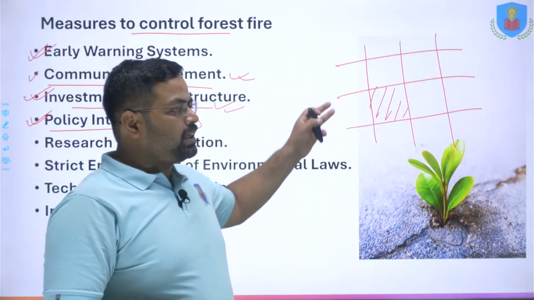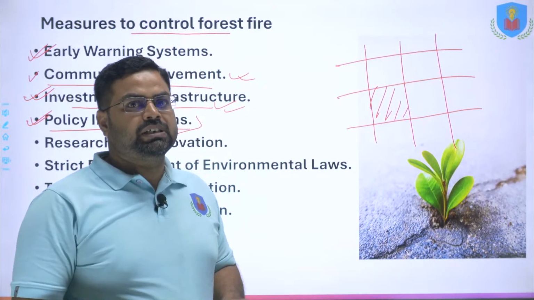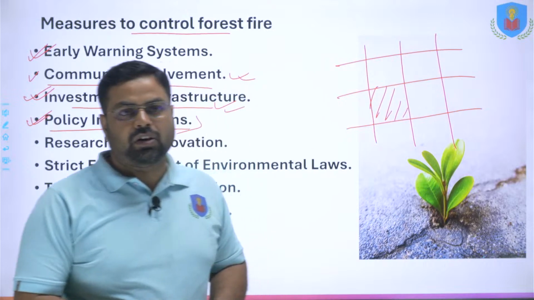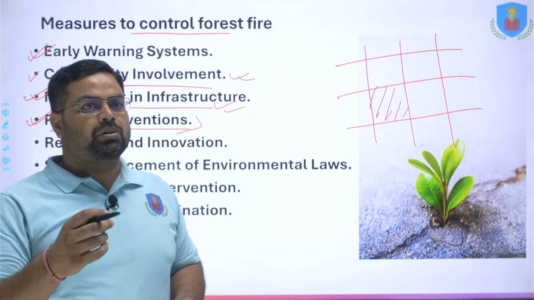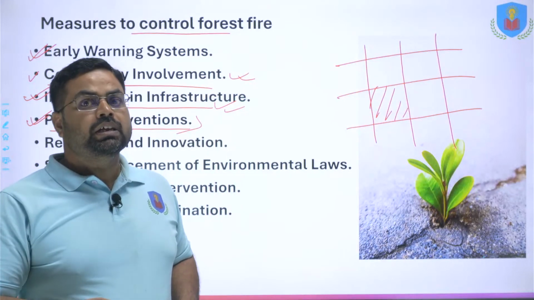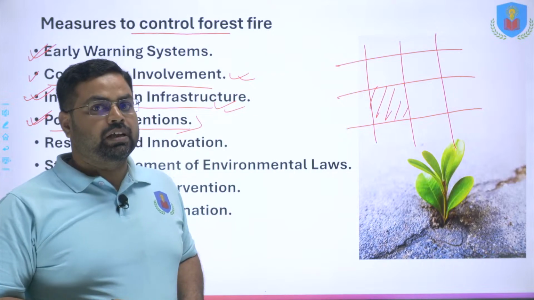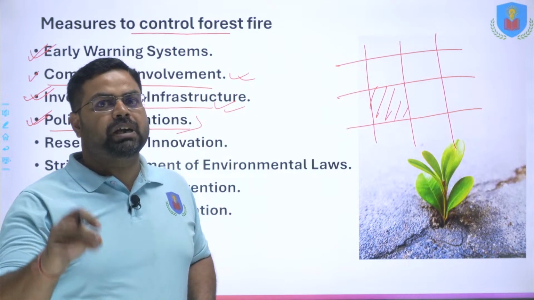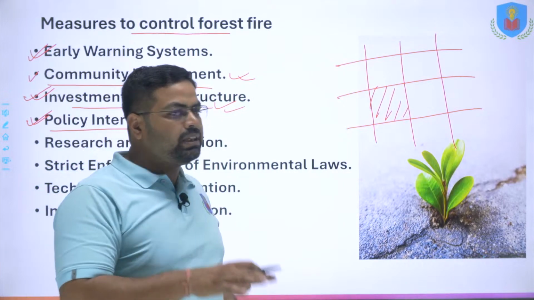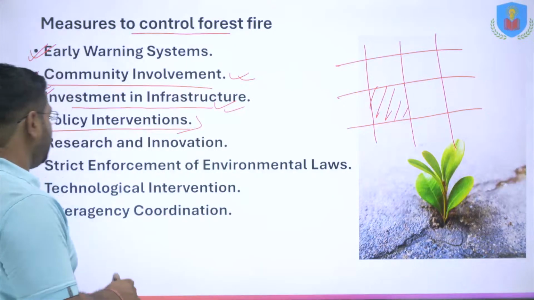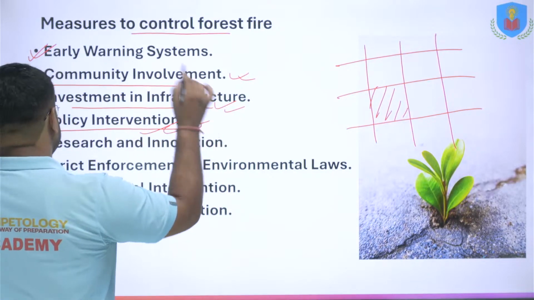Such initiatives and policy changes, enforcement of law and order, better enforcement of the Forest Act, reducing illegal activity, and changing the policy on tourism and camping, all these will be very helpful in reducing forest fire.